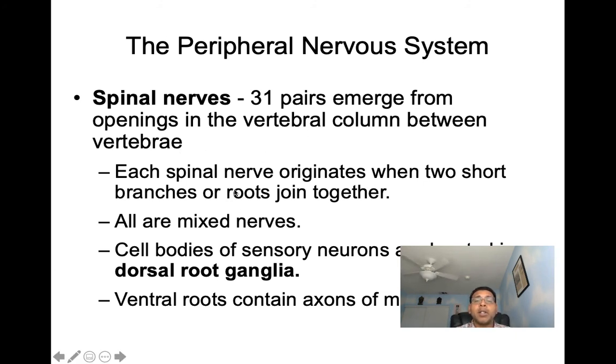Each spinal nerve originates when two short branches or roots join together, the dorsal root and the ventral root we saw. All of these spinal nerves are mixed nerves. They're all mixed nerves. And we saw the cell bodies of our sensory neurons are going to be located in the dorsal root ganglia. And when we talk ventral roots, our ventral roots are going to contain axons of motor neurons.